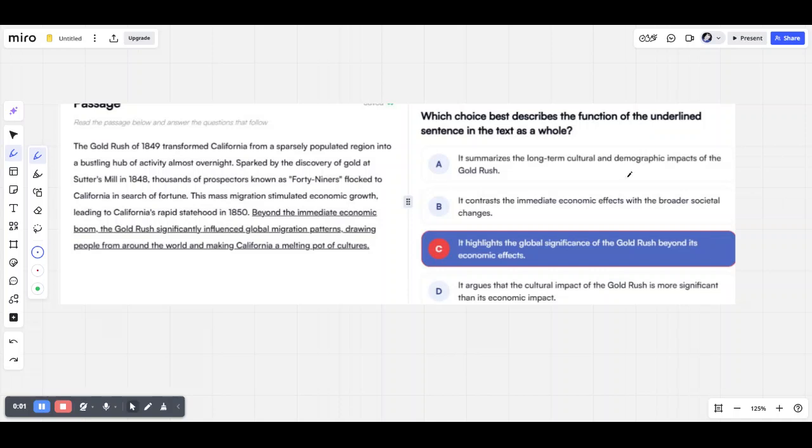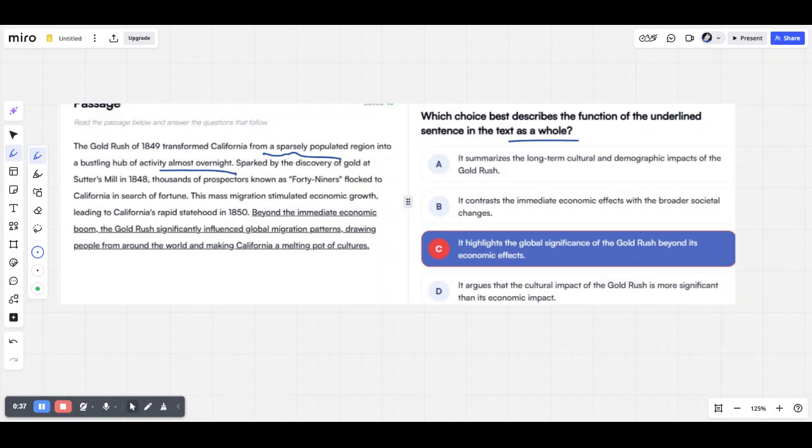Which choice best describes the function of the underlined sentence in the text as a whole? The gold rush of 1849 transformed California from a sparsely populated region, meaning that it was barely populated, into a bustling hub of activity almost overnight, meaning in a single day. Sparked by the discovery of gold at Sutter's Mill in 1848, thousands of prospectors known as 49ers flocked to California in search of fortune. This mass migration stimulated economic growth, leading to California's rapid statehood in 1850.